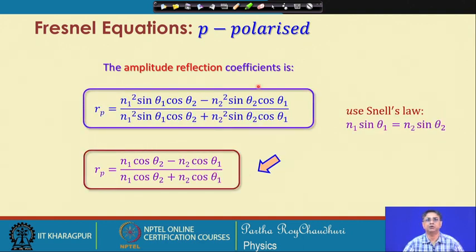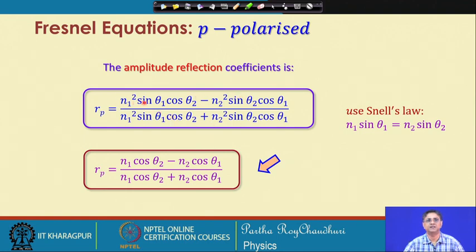So, the amplitude reflection coefficient we can even write in a modified or reduced form. RP is equal to this in terms of the refractive indices, but now, by Snell's law, we have just seen that N1 sin theta 1 for the first medium is equal to N2 sin theta 2 for the second medium. Using this connection we can rewrite this equation.